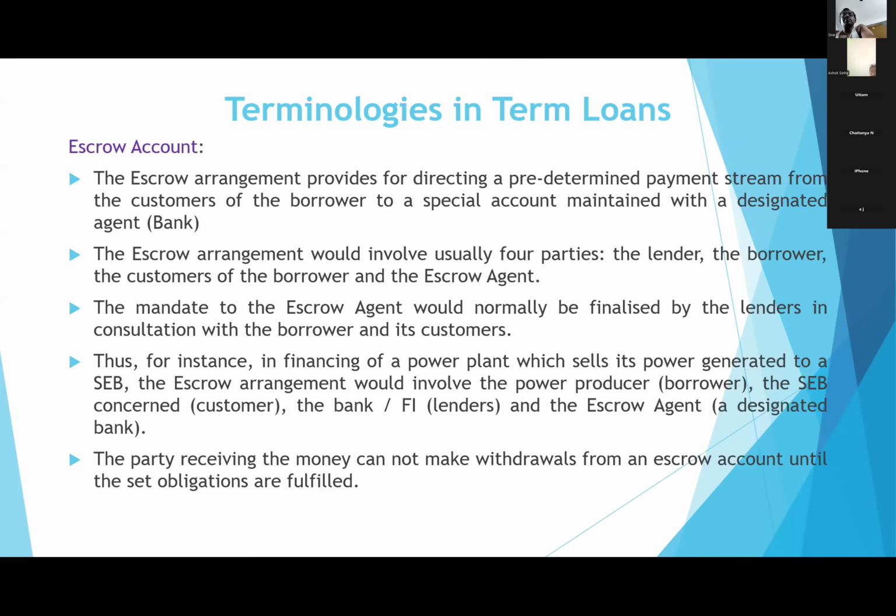So here 4 parties are there. One is the escrow agent bank, second is our bank, the financing bank, third is our borrower, and fourth is the borrower's client, that is the electricity board. Whatever payments are coming from the electricity board will be credited to the escrow account, and from the escrow account we take our repayments. Only the remaining amount we allow the borrower for other purposes. This is the mechanism. After completion of the project and the tenure, the account will be closed. Right?